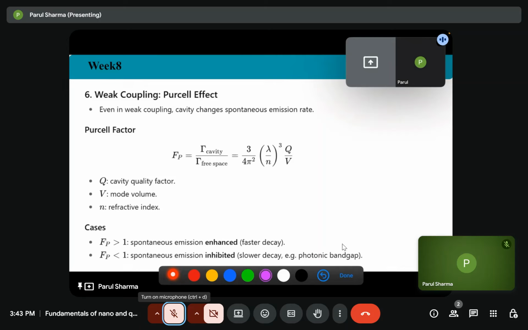In case of lasers also we use this phenomenon, because it can improve the efficiency of lasers by boosting the rate at which they are generating photons. And the Purcell factor is defined by lifetime in free space upon lifetime in the cavity, that is 3 by 4 pi square, lambda by n cube, Q by V.